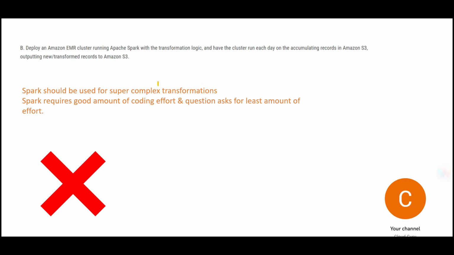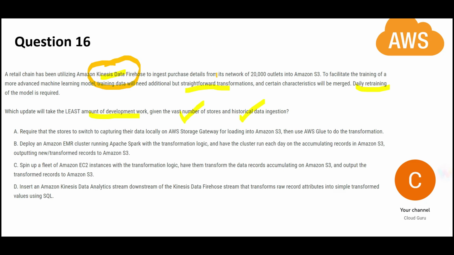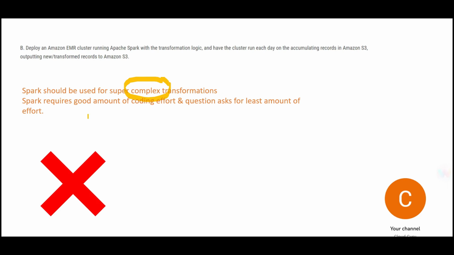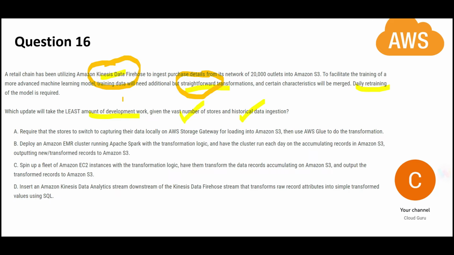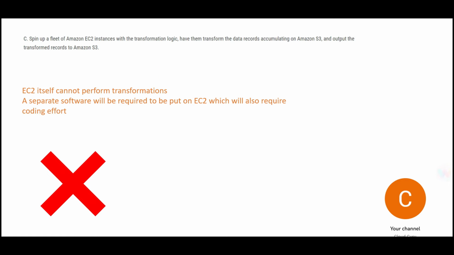Now B is wrong as well. Why? Because Spark is used for super complex transformation, super complex. Here the question is clearly saying straightforward transformation, nothing much. Second, Spark would require a good amount of coding effort. So why is that a problem? Question says least amount of development effort. What is development? Development means coding. You are not a construction worker. You will not lay bricks, cement. It is coding. C is wrong as well due to these reasons.